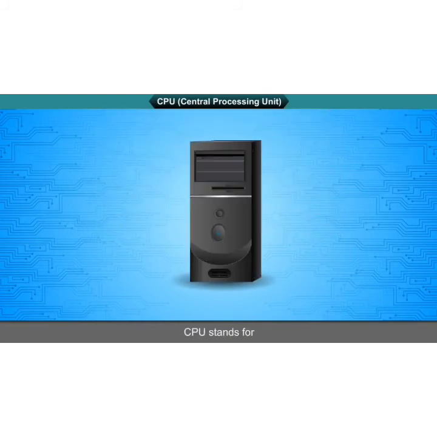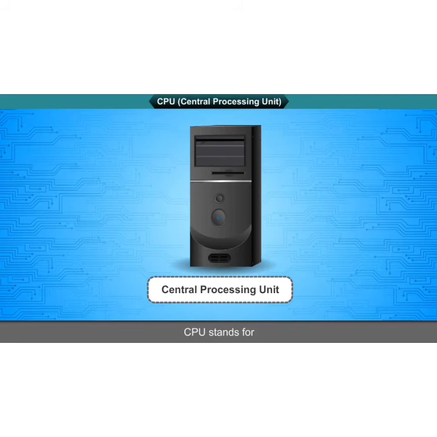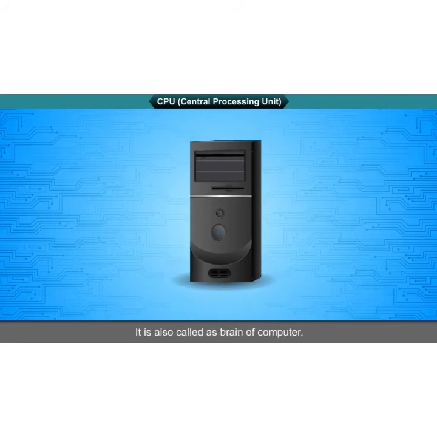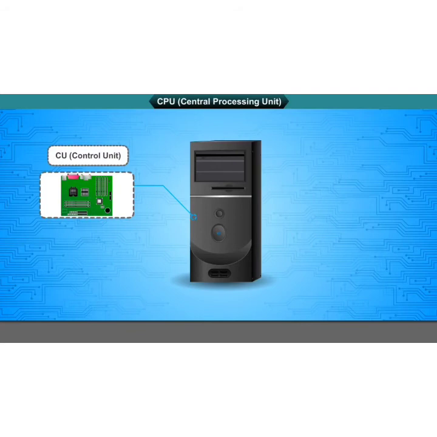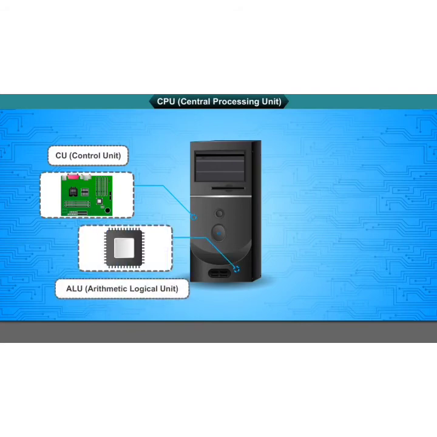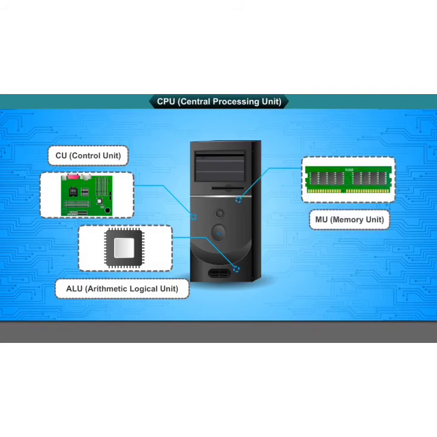CPU. CPU stands for Central Processing Unit. It is also called the brain of the computer. All the processing work is done by CPU. CPU has 3 parts: CU, control unit, ALU, arithmetic logical unit, and MU, memory unit.